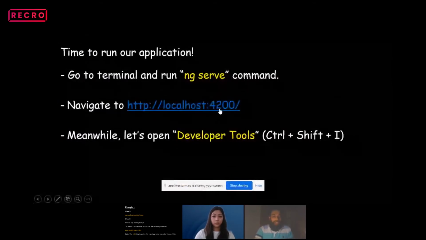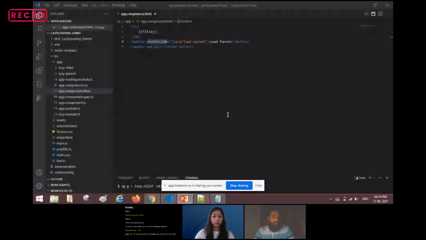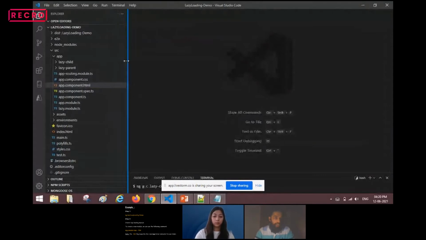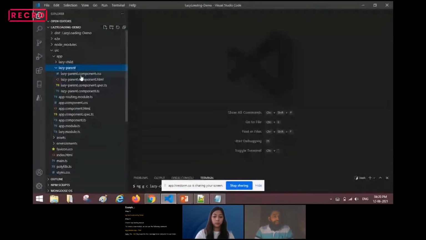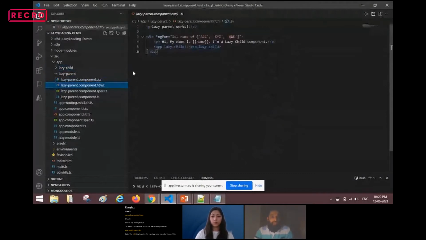Next, we can also change our lazy parent and lazy child HTML files depending on our need. For example, we can see here from the folder structure, we have lazy parent and lazy child, and here we have our respective HTML files. I'm just defining a simple HTML template in the HTML file.